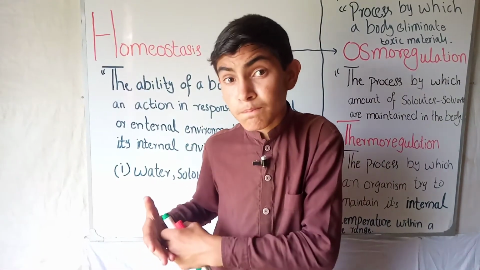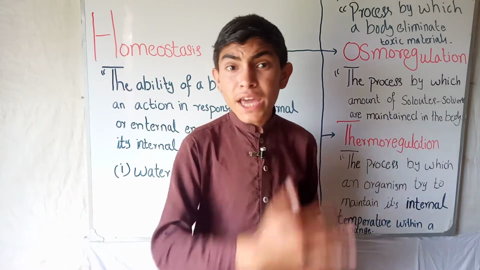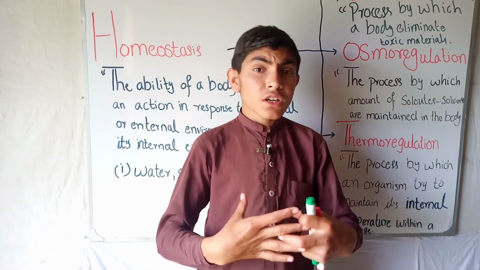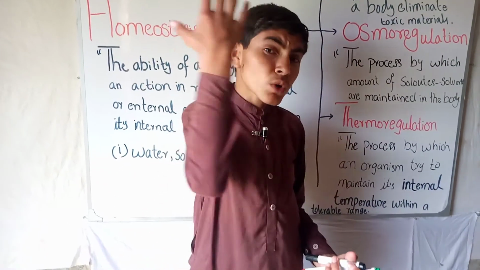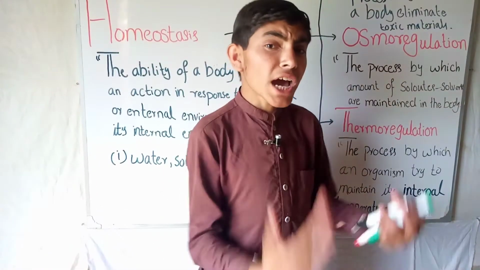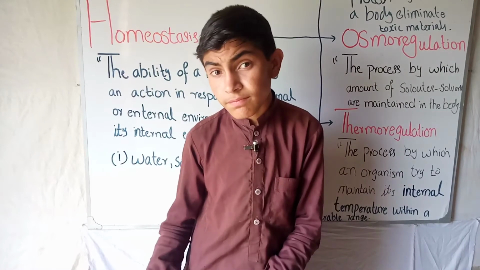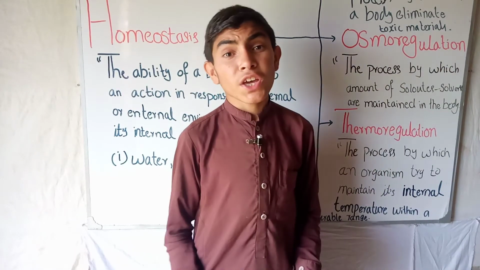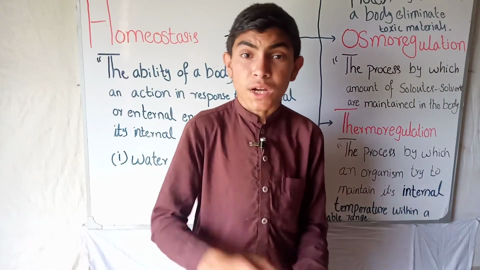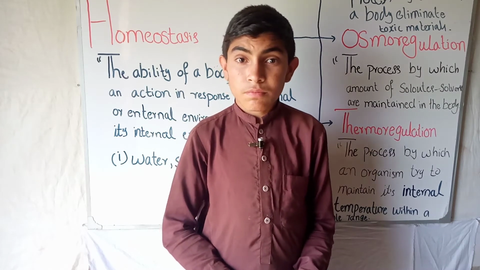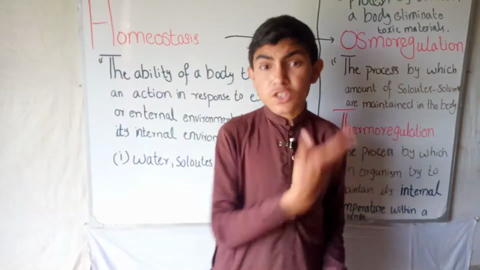We will become ill, and due to illness, our internal temperature will rise further. If it keeps rising continuously, a time will come when we will die. The same also occurs in winter time. So this was the introduction to homeostasis.